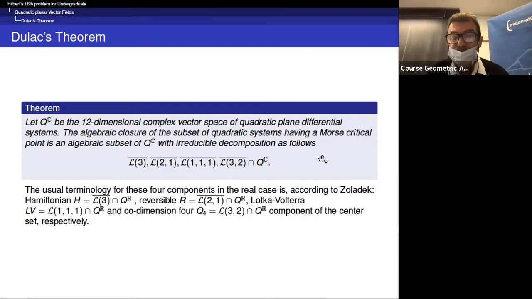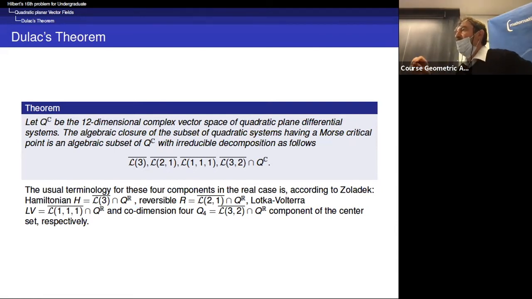So in fact, in the real, we consider the set of real planar vector fields which are tangent to a rotation.